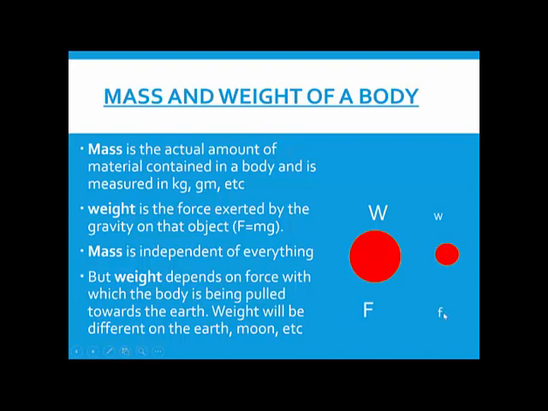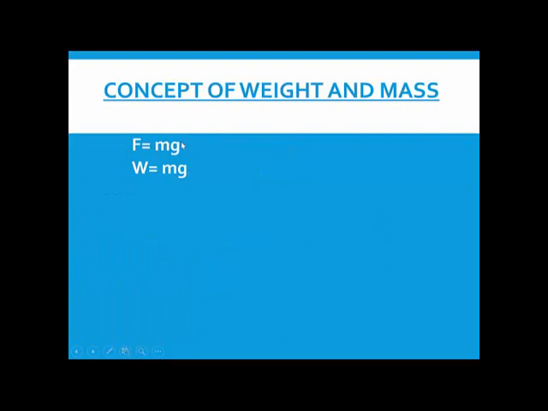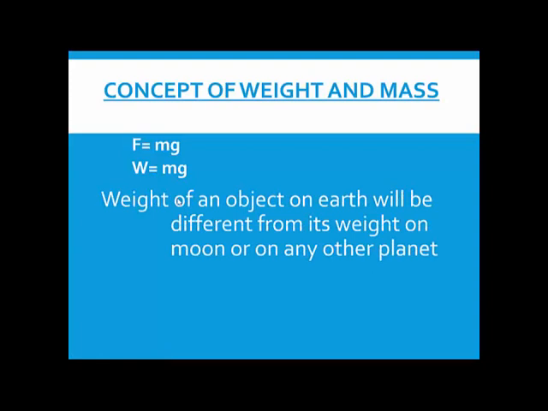This is the ball, it is pulled towards the Earth, so F is less, so weight is also less here. I can write F is equal to m into g, but this F is also, as I just told you, the weight of the object. So I can also write W is equal to m into g, m multiplied by g. They are the same. So what is weight? The weight of an object on the Earth will be different from its weight on the moon or any other planet. How is it going to be different?